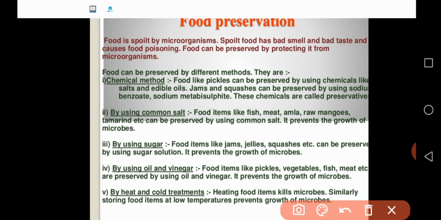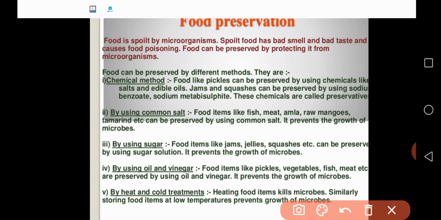Similarly, one more method is by using sugar. Some of the food items are jams, jellies, squashes, and some other foods also. We can preserve that food by using sugar solution. It prevents the growth of microorganisms. Similarly, one more method is by using oil and vinegar. Some of the food items are pickles, vegetables, fish, meat, and some other foods also. We can preserve them by using oil and vinegar. This one also prevents the growth of microorganisms.